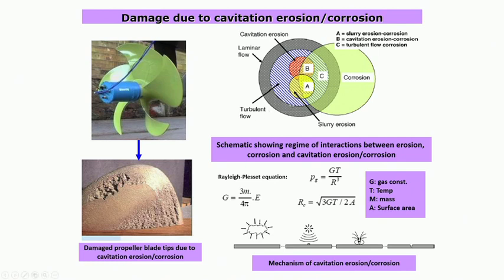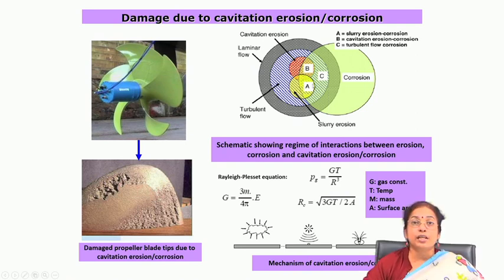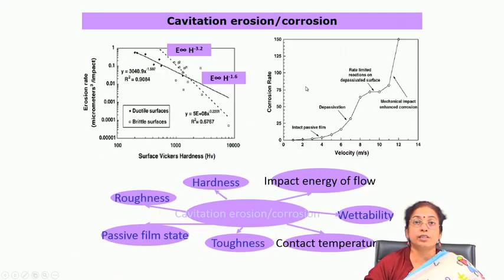This is the pie chart which shows corrosion, erosion and cavitation erosion zone. You will find that the cavitation erosion zone is inside the turbulent part of the eroded zone, and naturally when the media has corrosive ingredient or corrosive species, there the tendency for cavitation erosion is maximum.